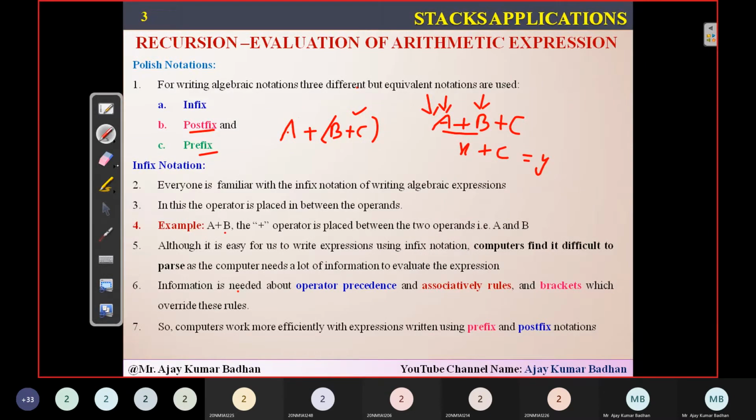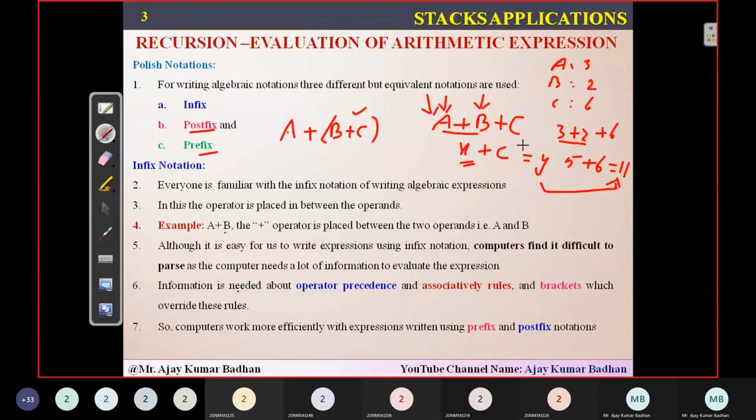Let me explain this now with the help of a problem. Suppose I take A equal to 3, B equal to 2, and C equal to 6. So 3 plus 2 plus 6. Some people will do 3 plus 2, that is how much? 5. That is nothing but X. 5 plus 6 is 11. That is what I'm calling Y.